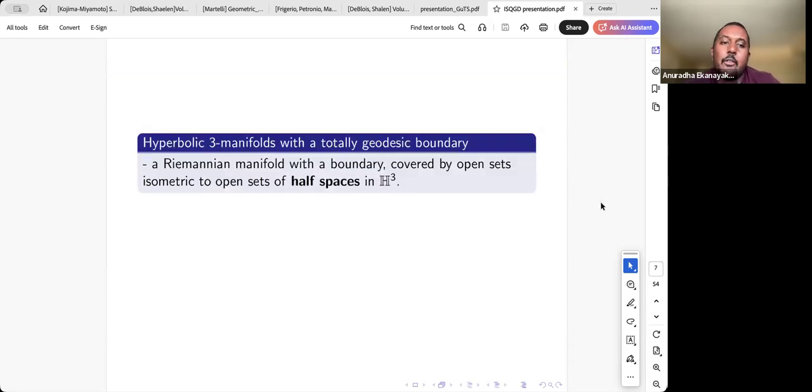Right. So these manifolds are Riemannian manifolds, and they are covered by open sets of half spaces in H3.